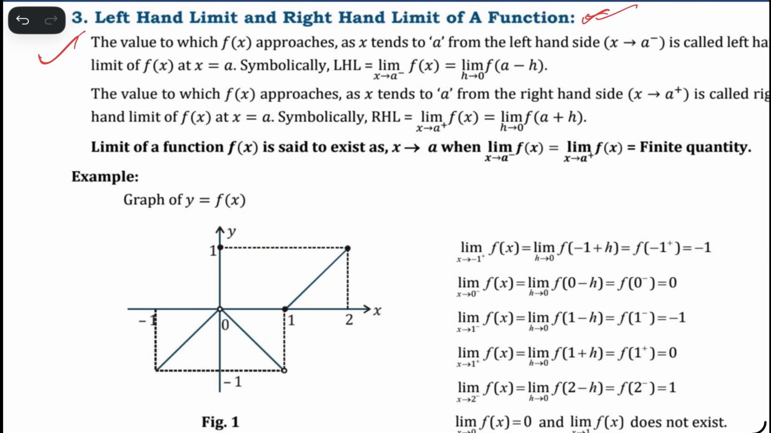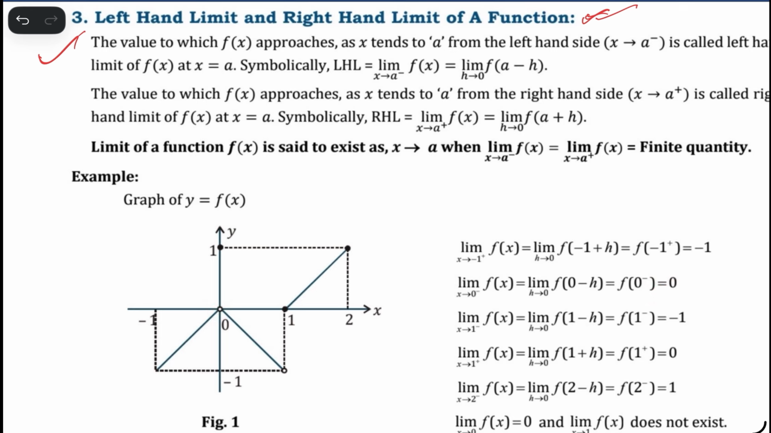Now limit x tends to 0 minus, which means we need to find this function's limit from the left hand side of 0. This is the origin. Slightly left hand side of 0, then where is the value of y? Value of y is also 0. Here x value and y value are both the same. So limit is 0.